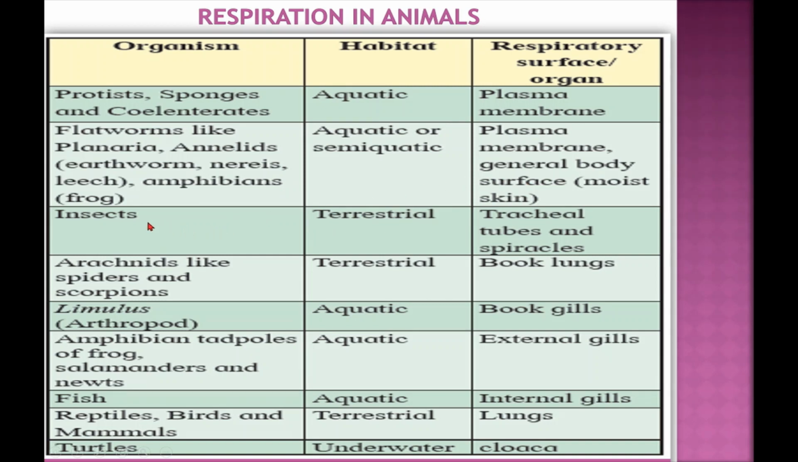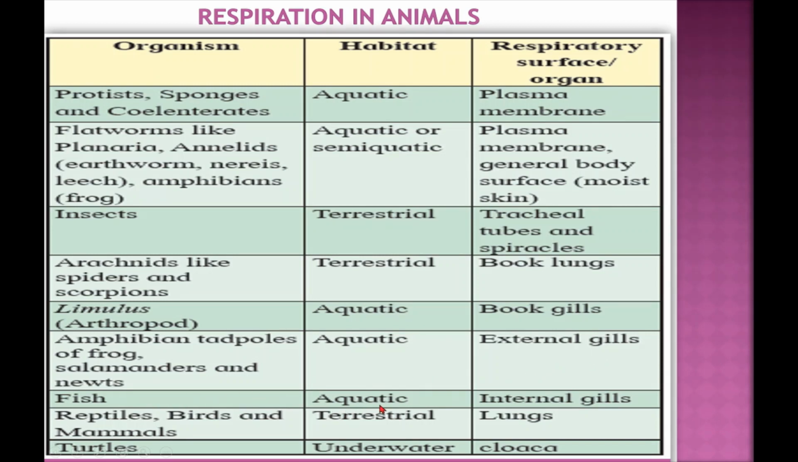While in case of insects, which are terrestrial in habitat, the tracheal tubes and spiracles are the respiratory organ. Arachnids like spiders and scorpions are terrestrial in habit. Book lungs are the respiratory organ. Arthropods, that is limulus, are aquatic and book gills are the respiratory organ. Amphibian tadpoles of frog, salamanders and newts are aquatic in habitat. External gills are the respiratory organ.